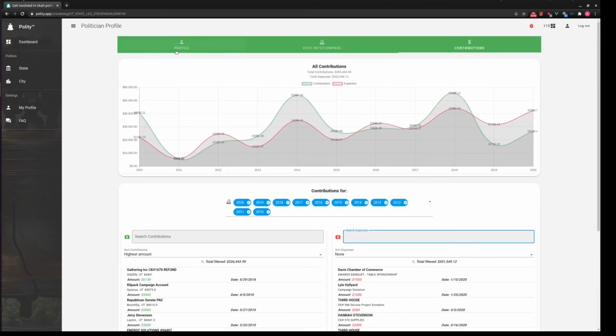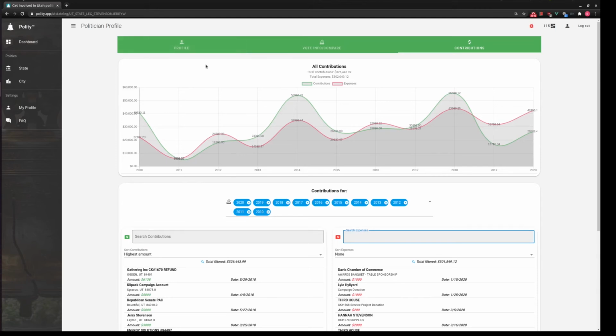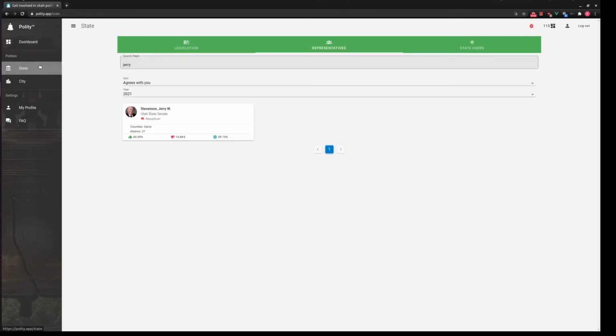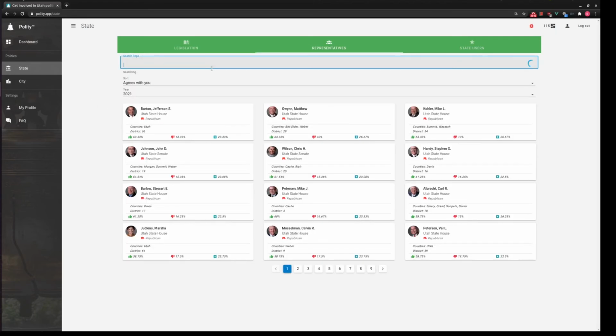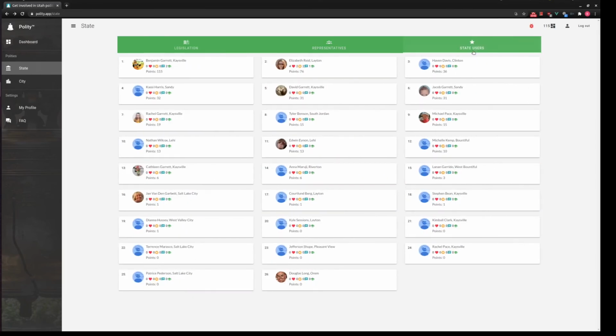Okay, so this is data that I essentially have loaded for all the politicians. So any politician can go in and you can see this same type of information. So kind of going back a little bit, as people start using the application, I'm building that political profile for them on the back end. So if I go over here to state users, I can see here are the users at the state level, and here are the points that they have.